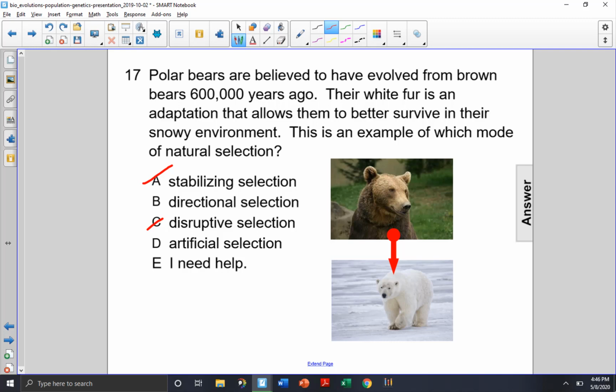Artificial selection is definitely not the right answer because that would refer to human biotechnology and breeding and so forth, and bears aren't domesticated, so humans have no part in this. So choice D, not correct.